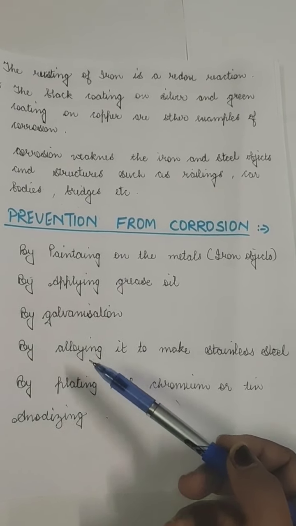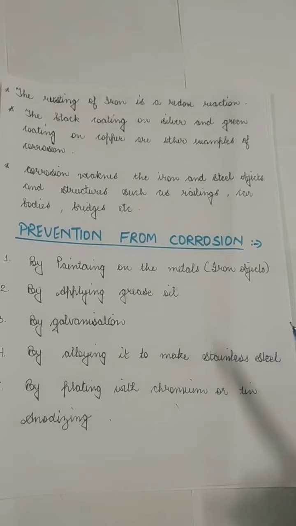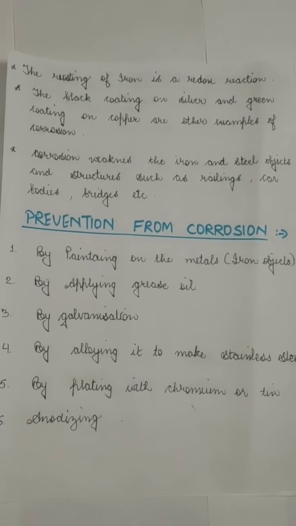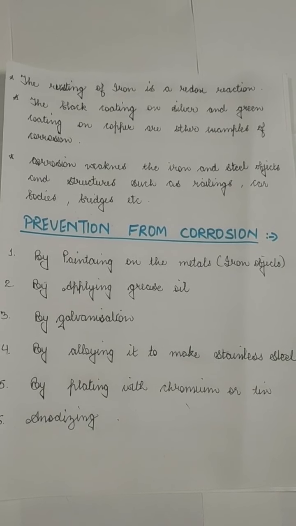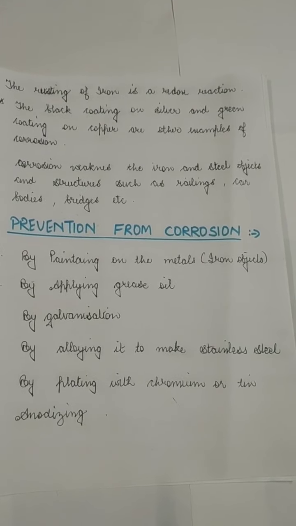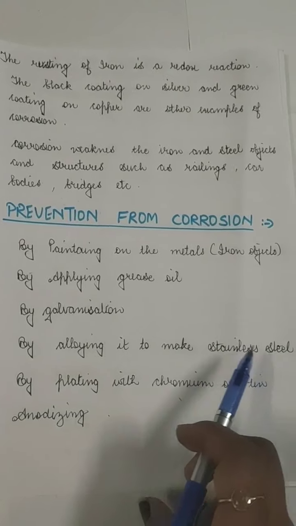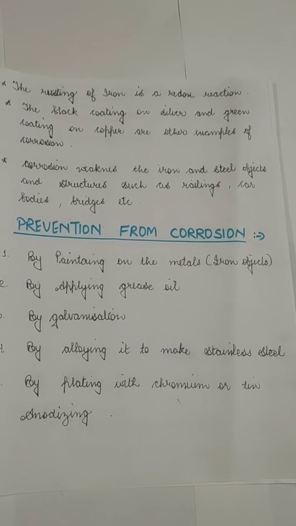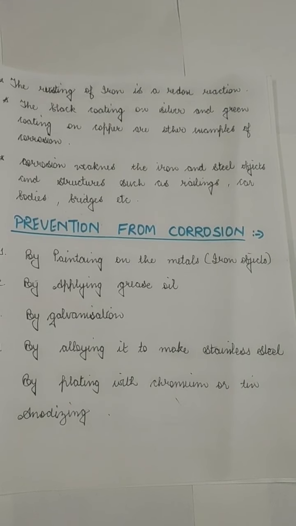Then we can also make an alloy, such as stainless steel. An alloy is a substance made by the mixture of two or more elements. It can be metals, it can be non-metals as well. So we can make steel, and you have heard about stainless steel, which also has carbon in it that prevents it from rusting, and it's also formed from iron, so it's very hard.